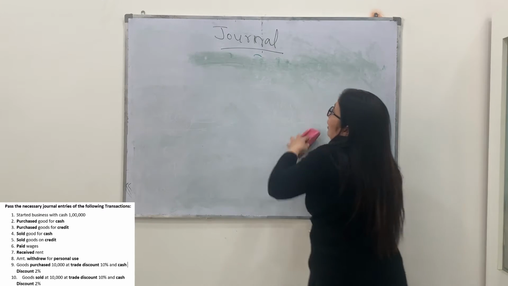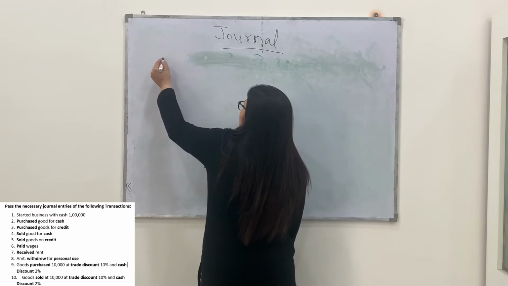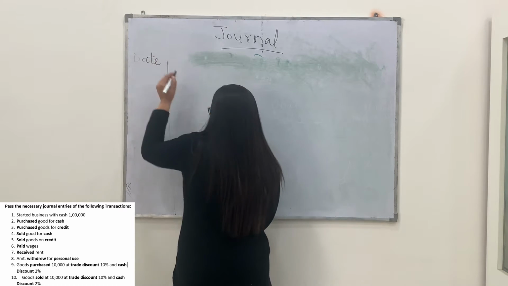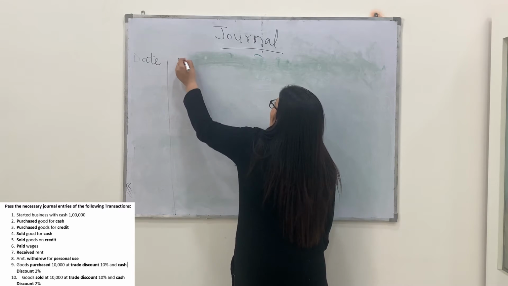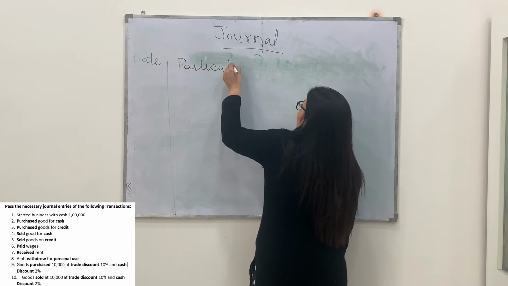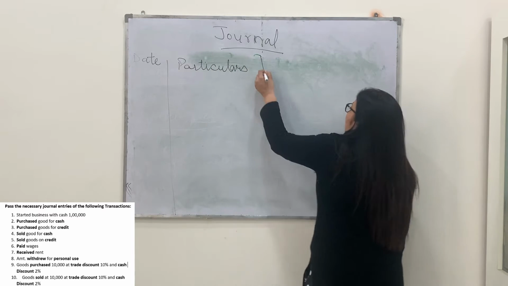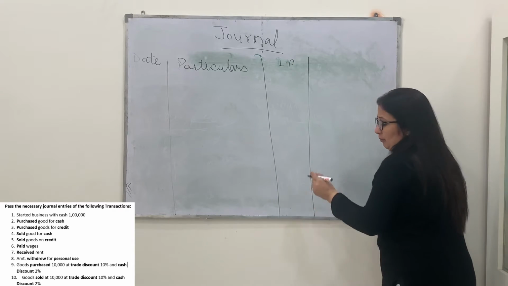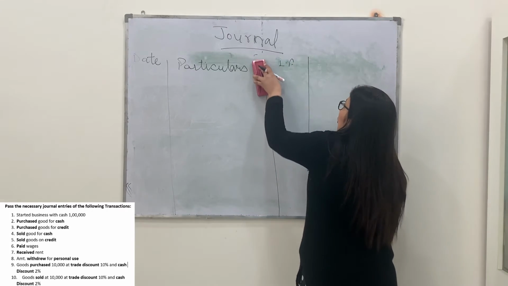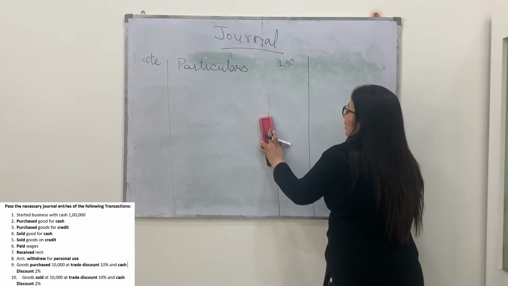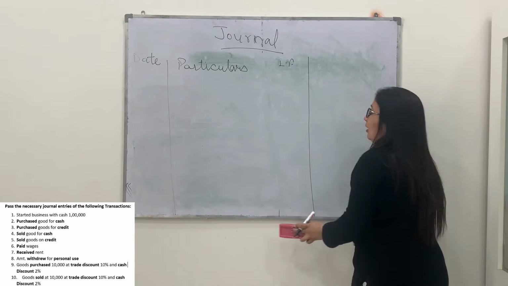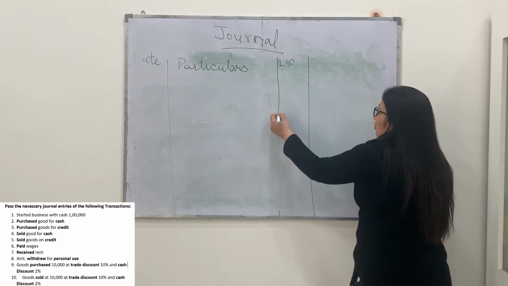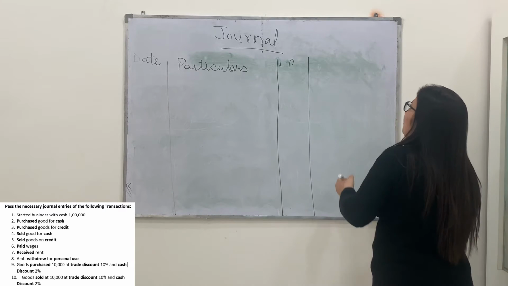In the format, first of all the first column will be of date. The second column will be of particulars. The next column will be of the ledger folio. Folio means the page number, that on which page number in the ledger it is to be recorded. It is to be left blank for now.